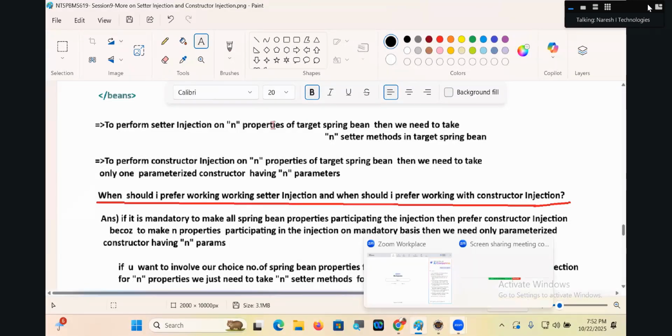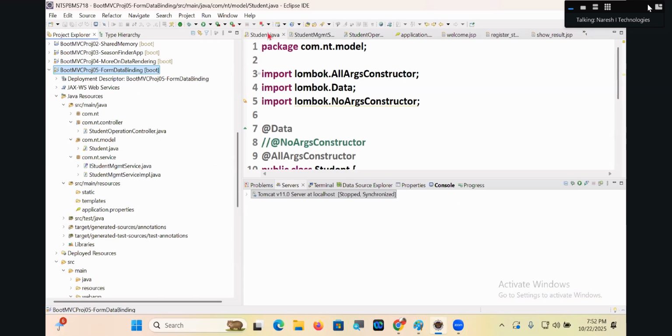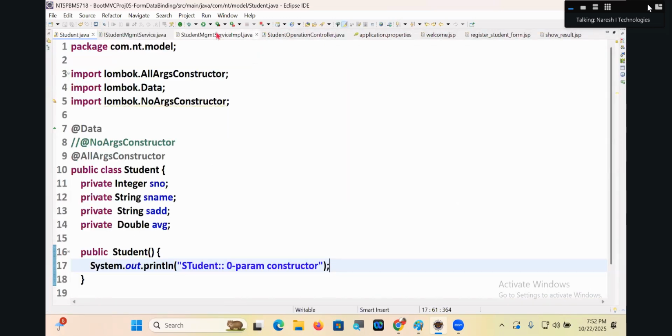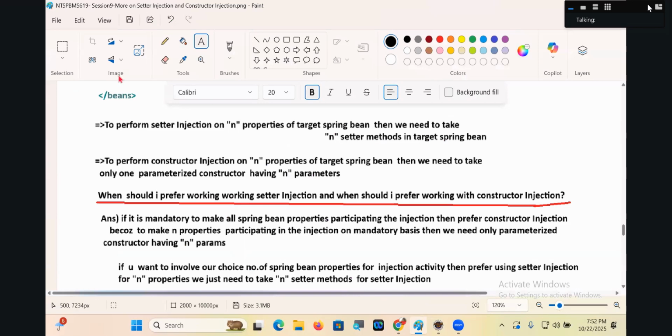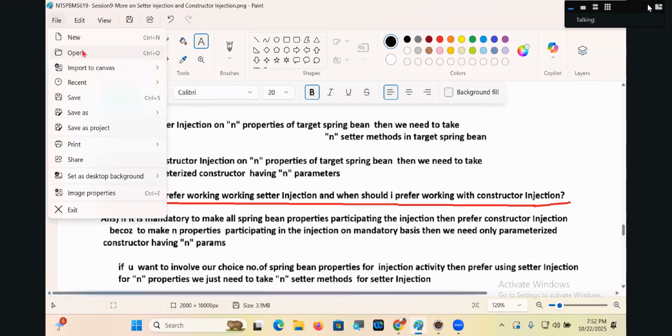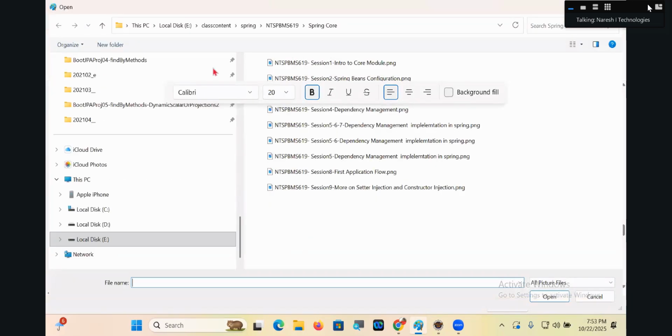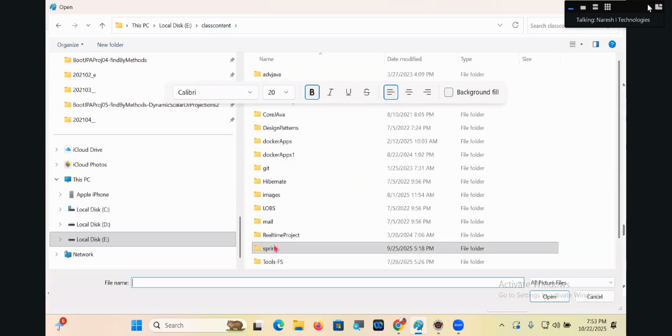Let it be. Let's focus on other aspects. So far I have used traditional HTML tags to design the form page.